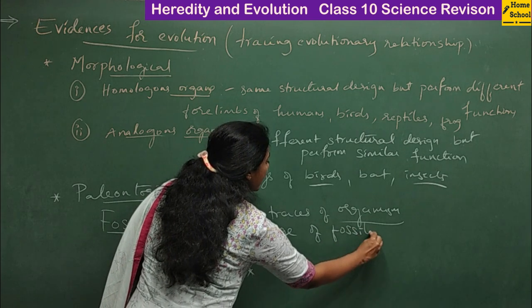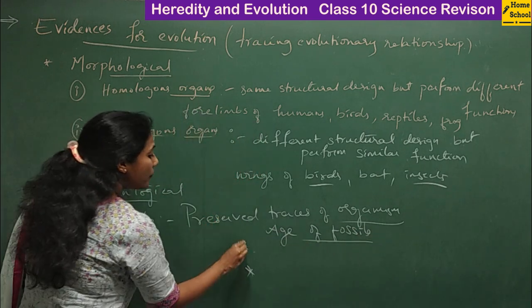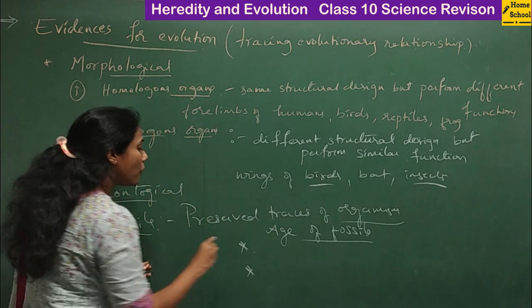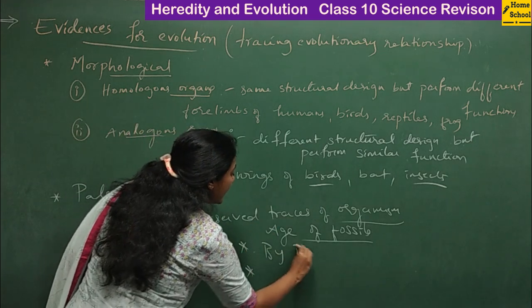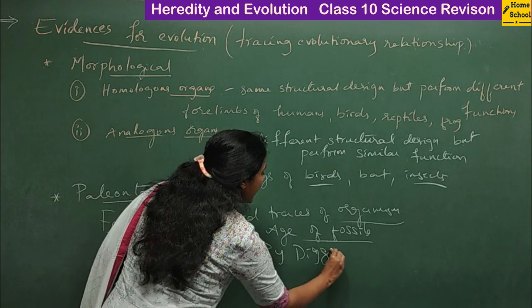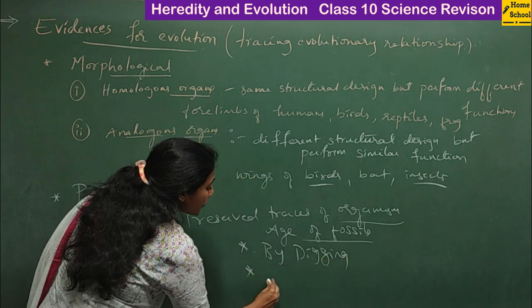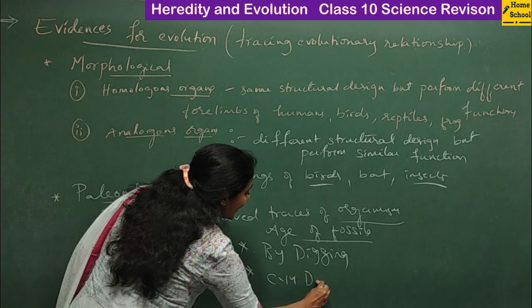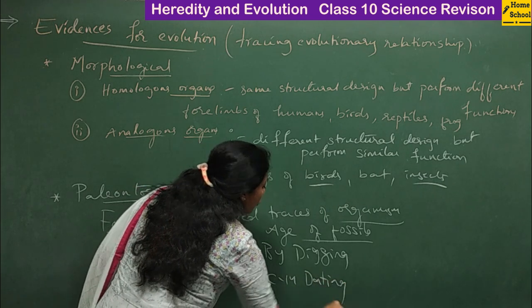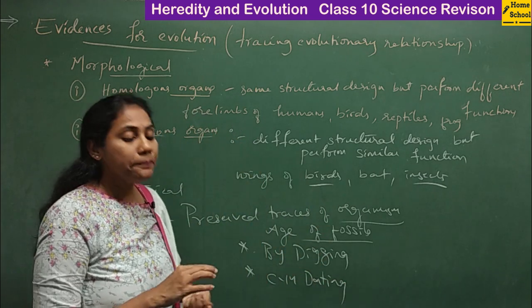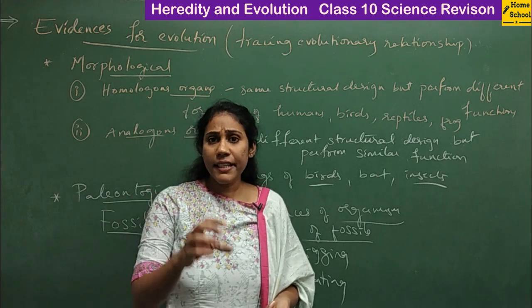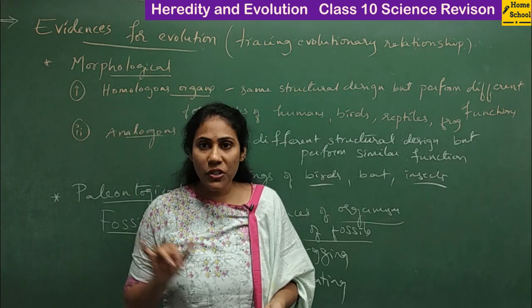So this is another important concept. We can determine the age of fossils either by digging the earth, or we can use carbon 14 dating. When you go on digging the soil, the recent fossils will stay in the topmost layers only.